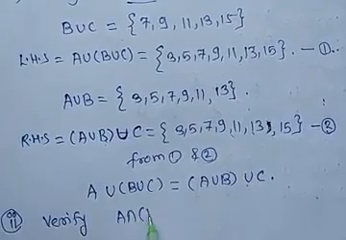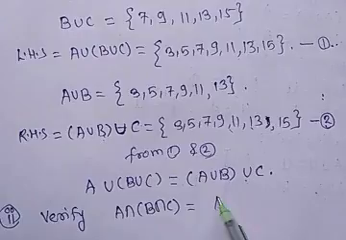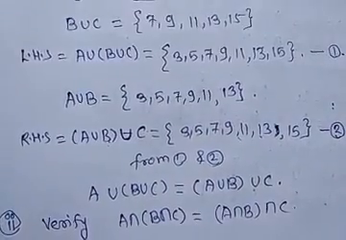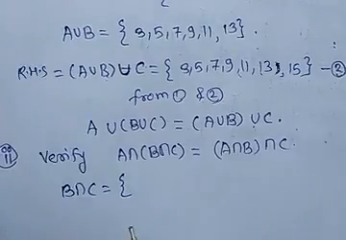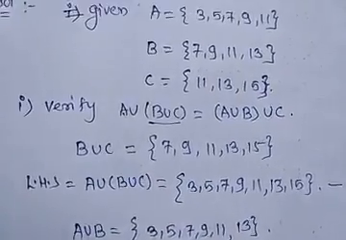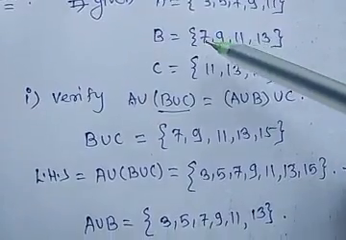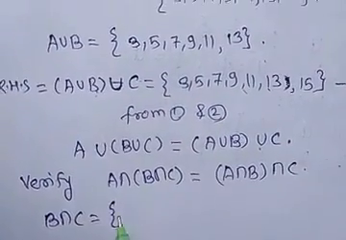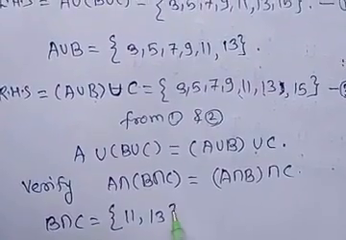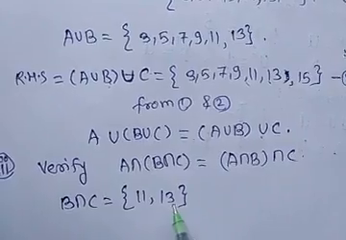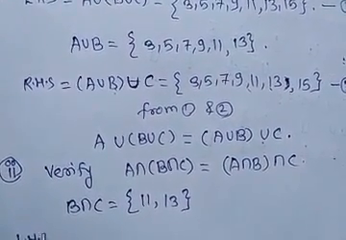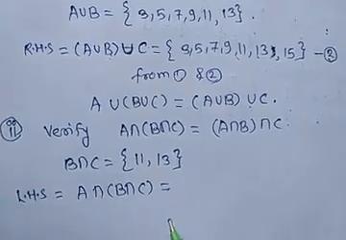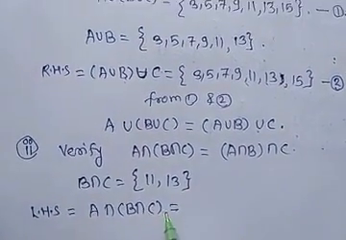A intersection (B intersection C) is equal to (A intersection B) intersection C. Now consider B intersection C first. Here B intersection C is equal to the common elements in B and C, which are 11 and 13, present in both B and C. So our B intersection C will be {11, 13}. Now we have to take the intersection with A, so LHS is A intersection (B intersection C).